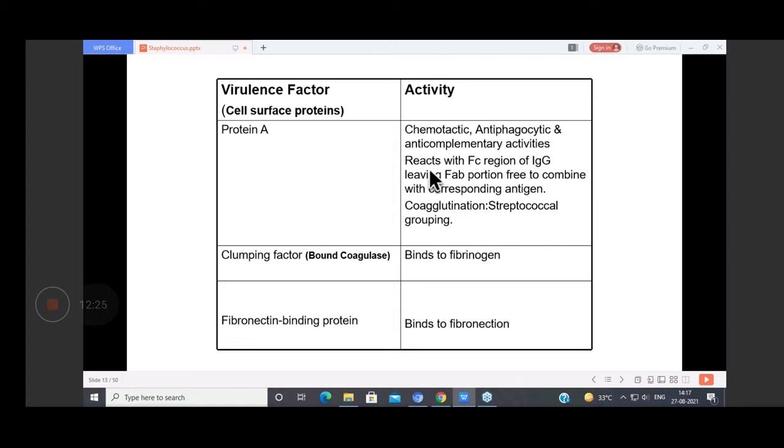Protein A has chemotactic, antiphagocytic, and anti-complementary activities, and it reacts with the Fc region of IgG. So the Fab region of the IgG antibody remains free, and this Fab binds to the antigen. This is how we make use of this in a co-agglutination reaction.